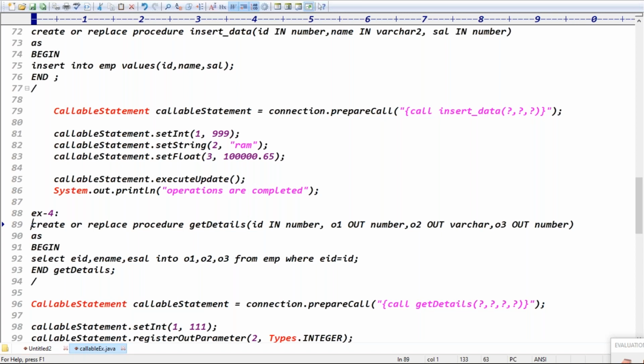Tell me that process. Check the process. Any questions we have? At line 96 you are taking the callable statement. CallableStatement equals connection.prepareCall. Here, how many question marks are there in total? Four question marks. How many inputs are there? I think the first question mark is the input. What is the second question mark? Output. The second and third, the next three question marks are outputs, right? Like that.